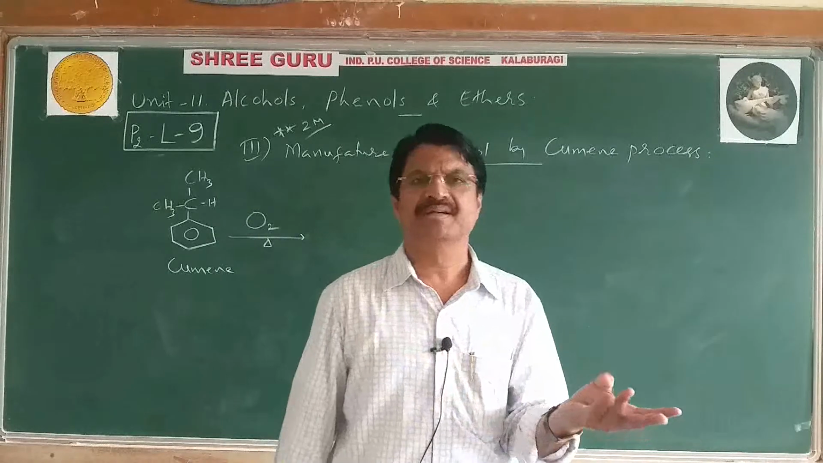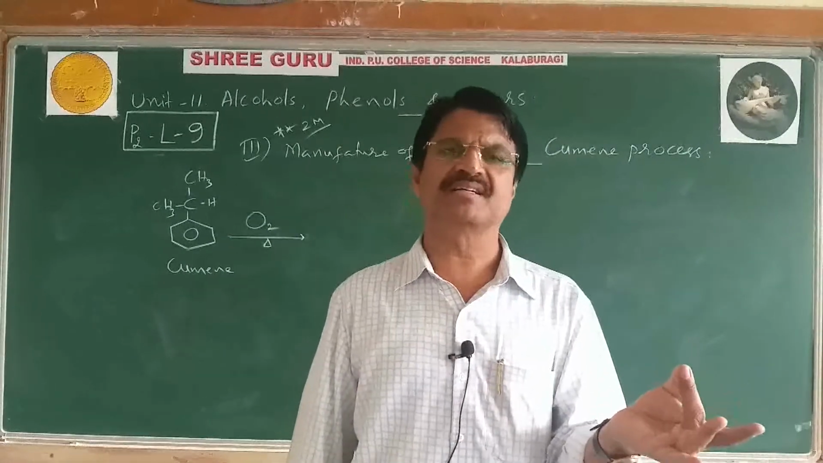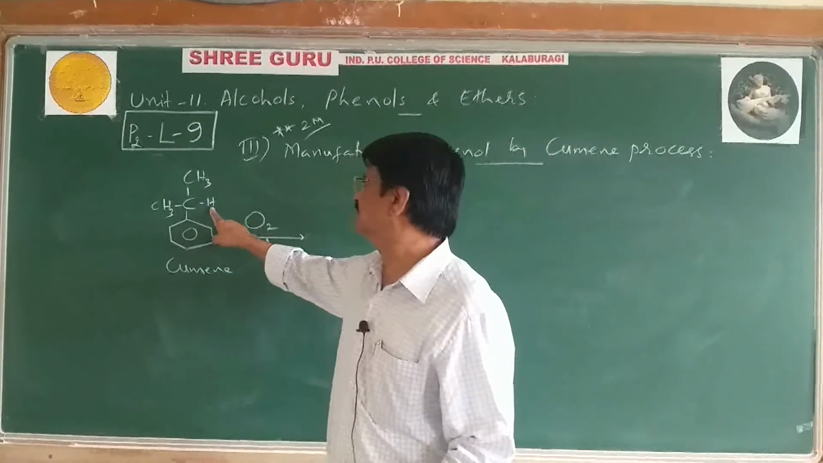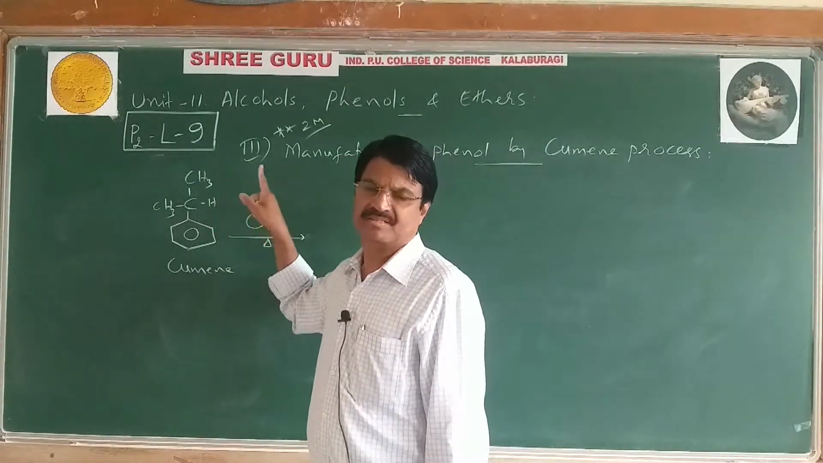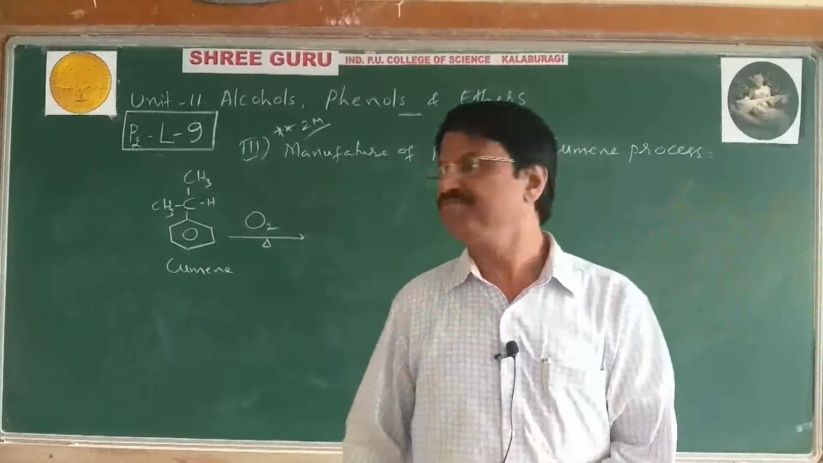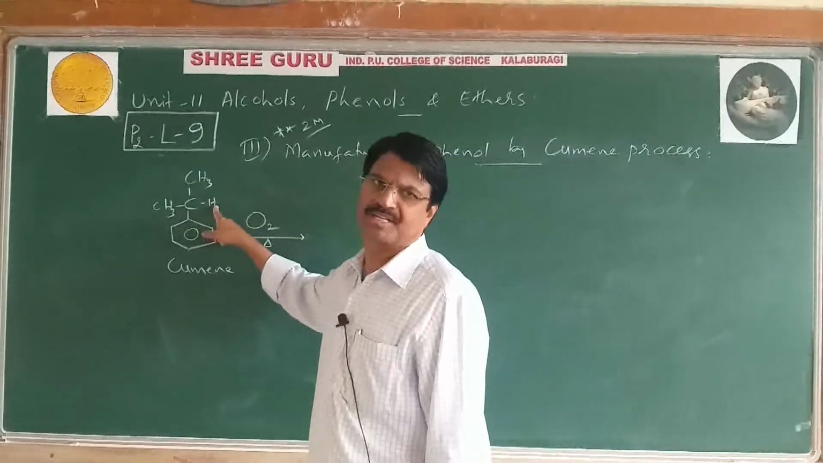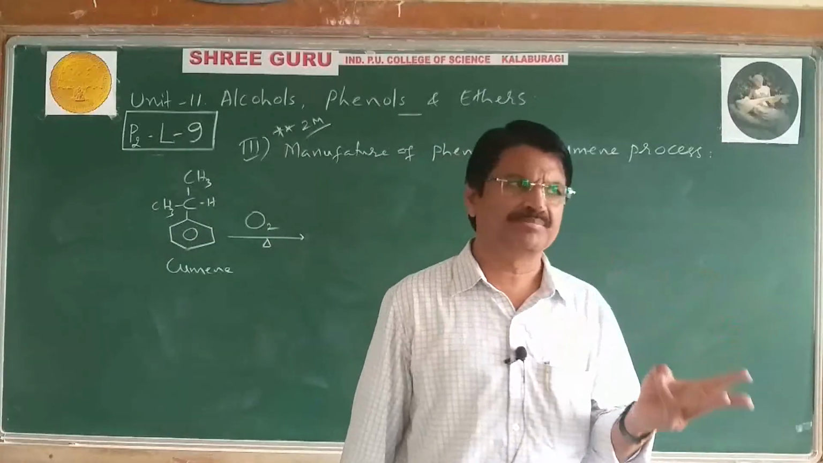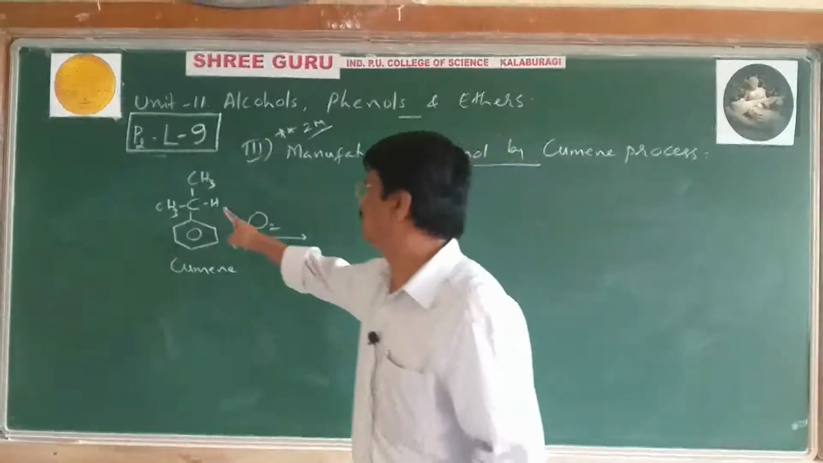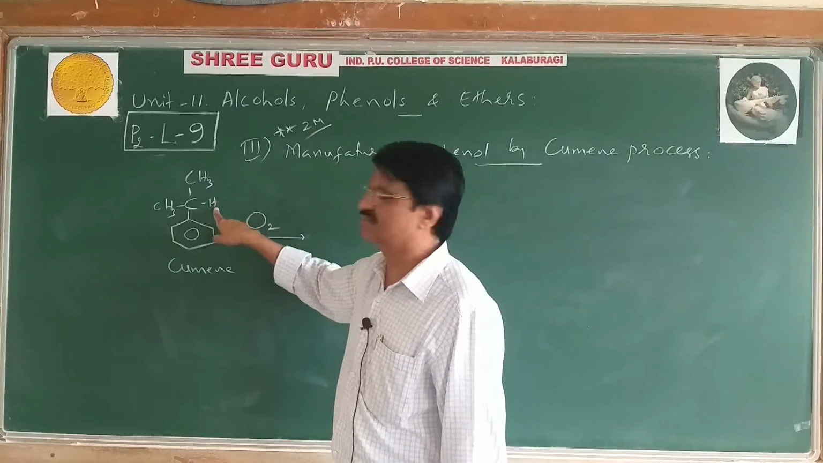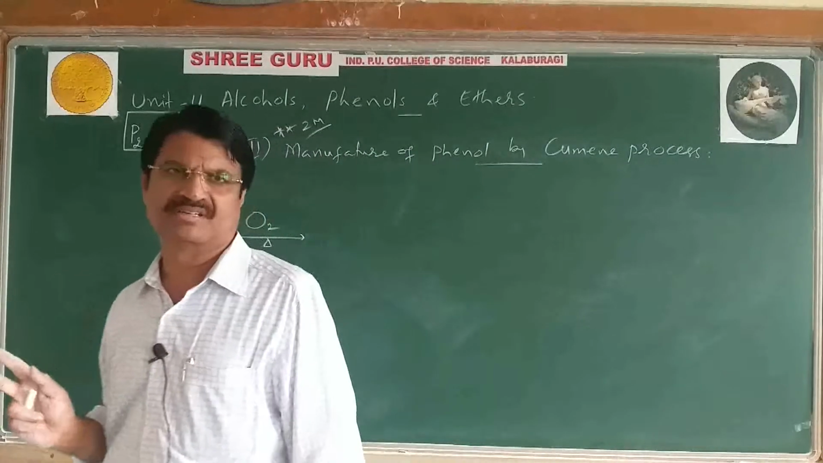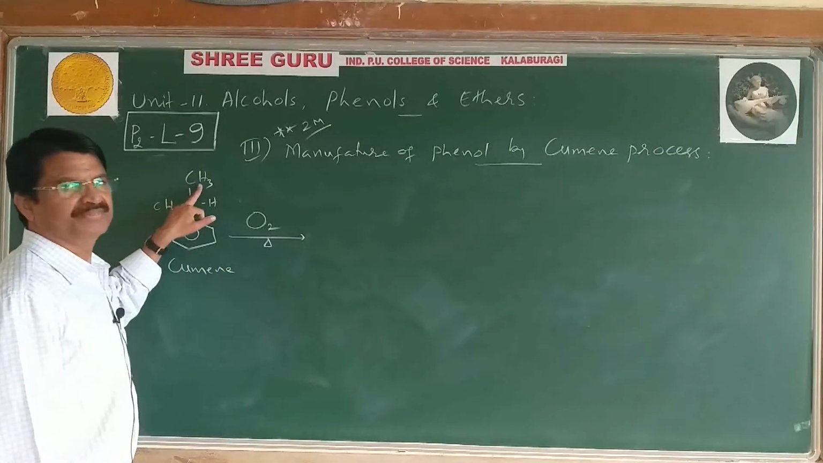CH3 is primary, CH2 is secondary, CH is tertiary. Therefore, this H is said to be tertiary hydrogen. Among primary, secondary, and tertiary, the most reactive hydrogen is the tertiary hydrogen. Therefore, among the two, this H undergoes oxidation. It means CH bond cleavage occurs first, then the CH3 bond or CC bond.